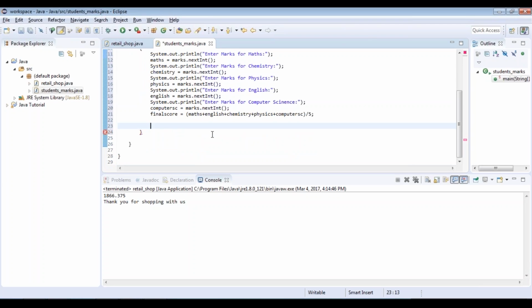Alright, now the next part is to assign the grade. The first thing we're going to do is create an if-else ladder for this. So if my final score is greater than 90, then he's going to get excellent.